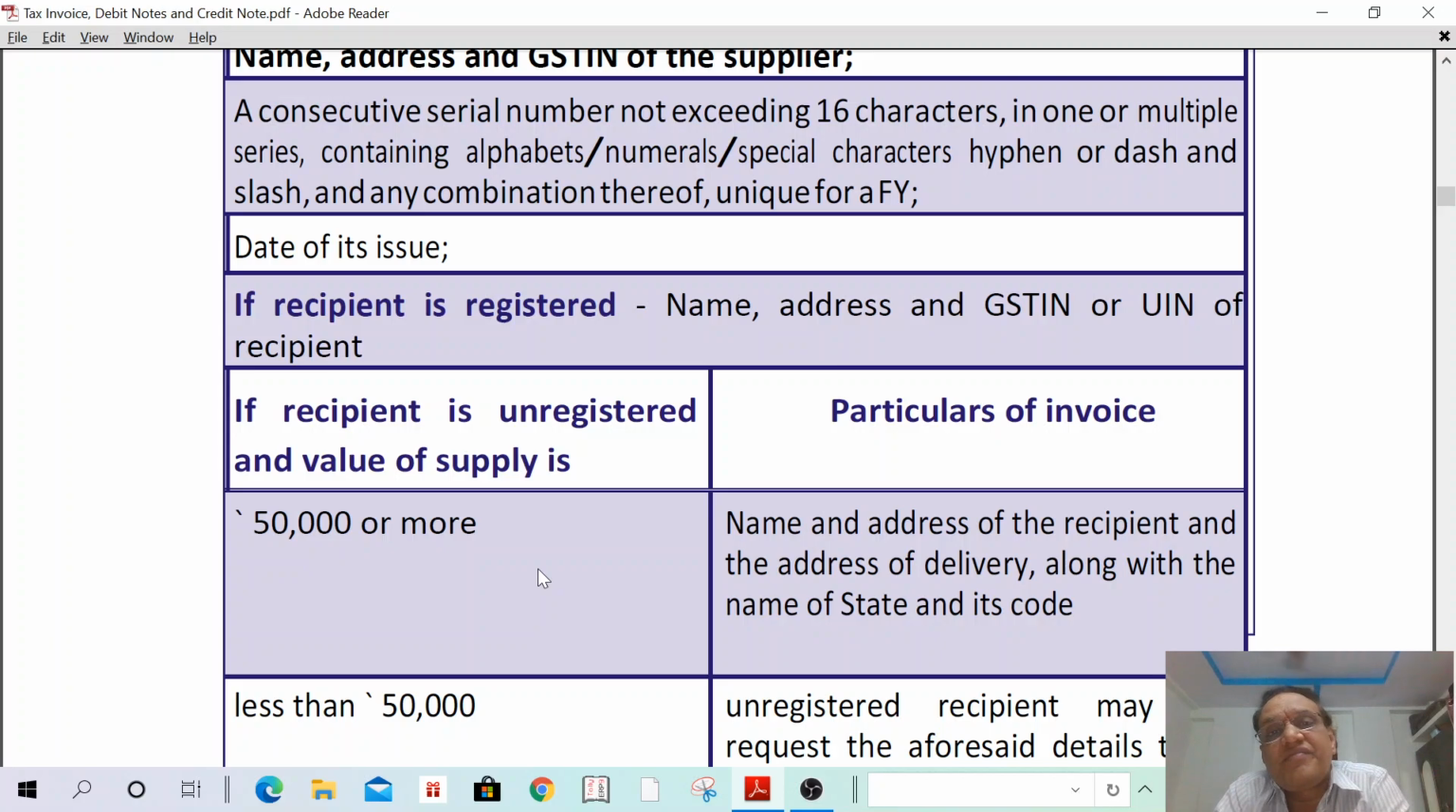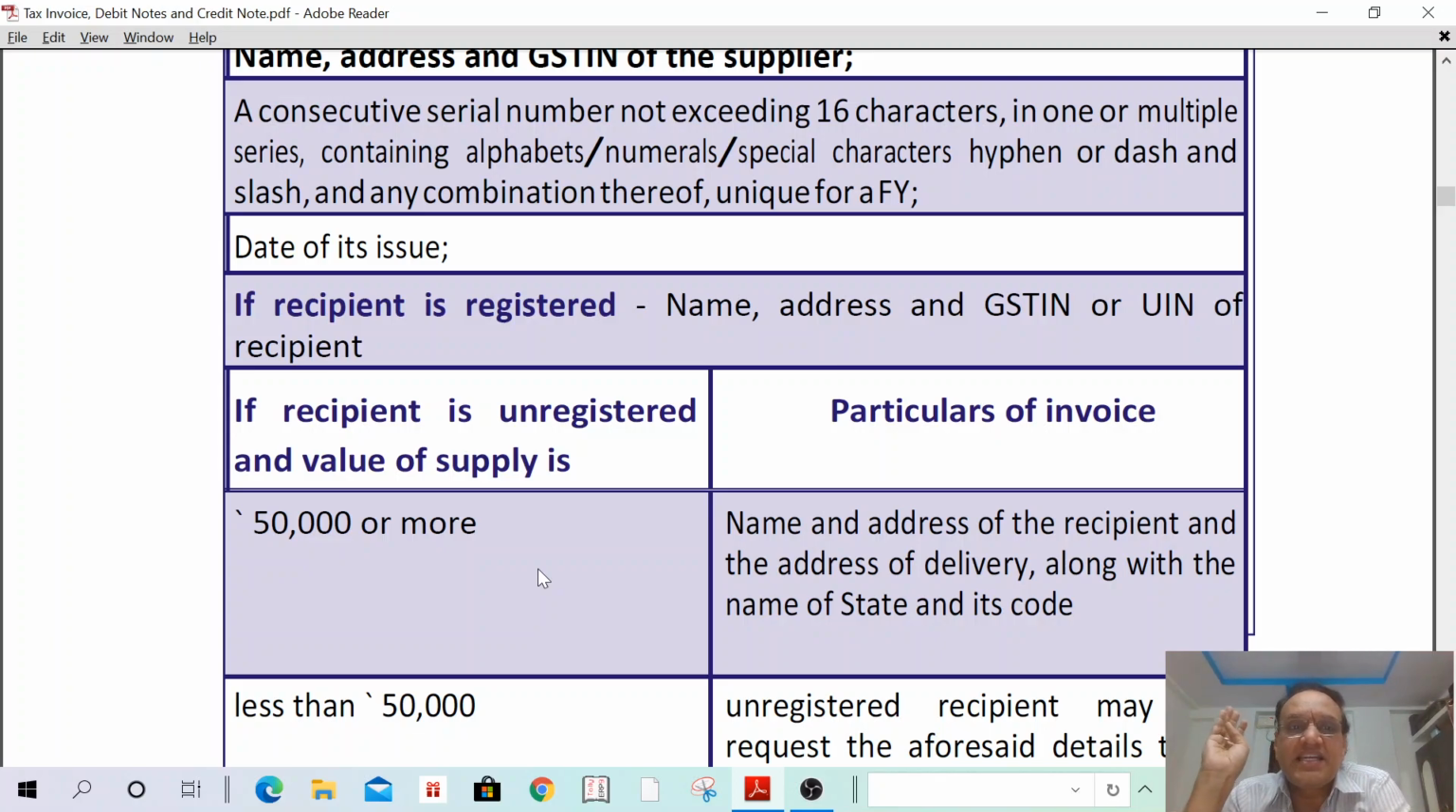If the value is less than 50,000 and supply is made to an unregistered person, it is not required to mention the recipient details. But if the recipient requires the supplier to mention his name and address, in such a case the supplier has to mention it. If I go to DMart and purchase less than 50,000, say 49,000, and I ask them to mention my name and address, they can mention it. If I don't require it, they need not mention it. But if it is a registered person, they have to mention it because the recipient has to get input tax credit. Okay. Till now, what are the details?